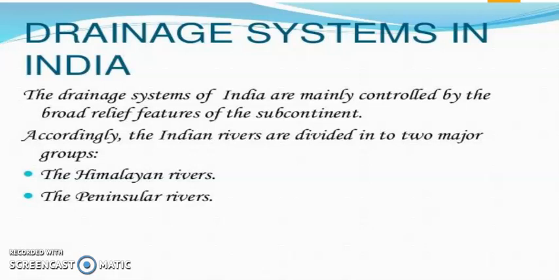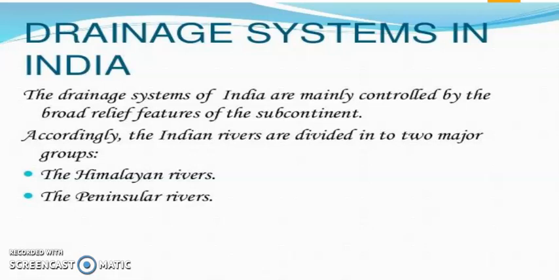Okay. Himalayan rivers are rivers that start from the Himalayan region only. These are the rivers which flow from northern India, and their origin is in the Himalaya, from a glacier or a lake. And peninsular rivers are the rivers which flow from the peninsular region of India.